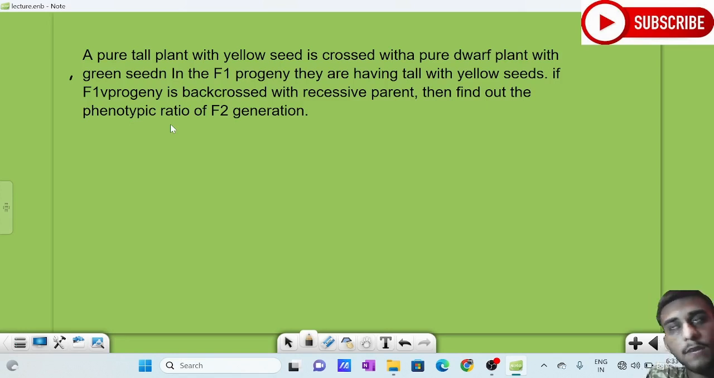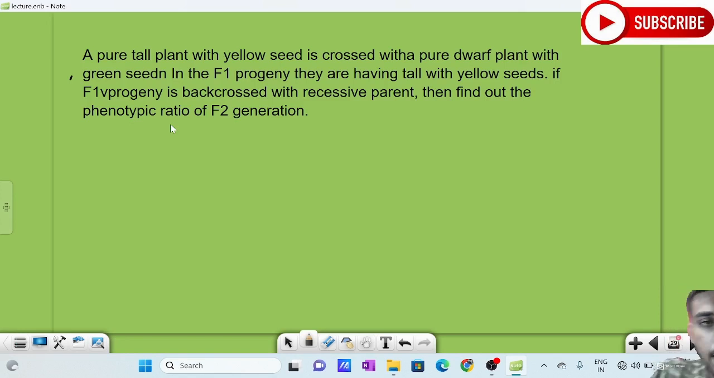We know what backcrossing is. Backcrossing is the crossing of the F1 individual with any of the parents. That is known as backcrossing. Here it is backcrossed with the recessive parent. I also mentioned that if the F1 generation is backcrossed with the recessive parent, then it is known as a test cross. So here a test cross is done. So let us do the question.